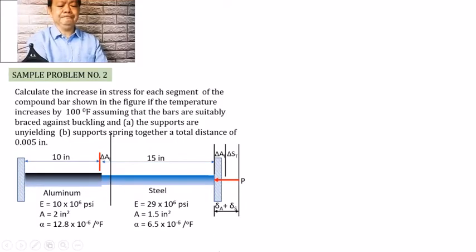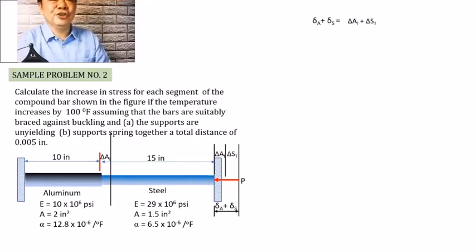So that if we were to consider finding the geometric relationship between those deformations, we can say that this sum shall be equal to this sum. So that we're going to sum up the deformation. The total deformation due to the load P shall be equal to the deformation caused by the change in temperature in both materials, the aluminum and the steel.